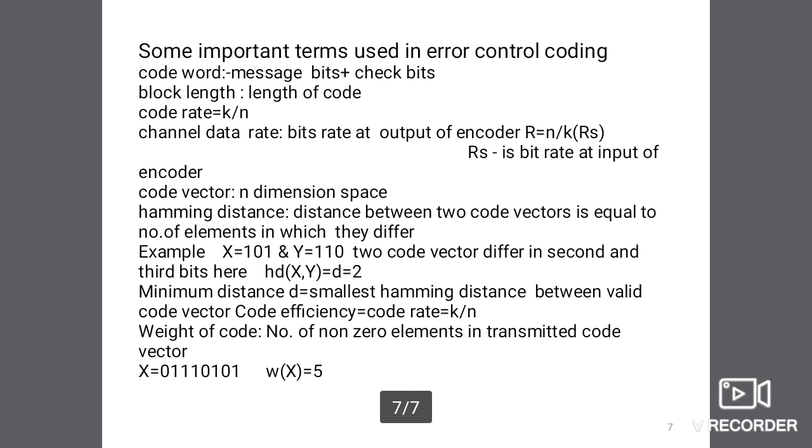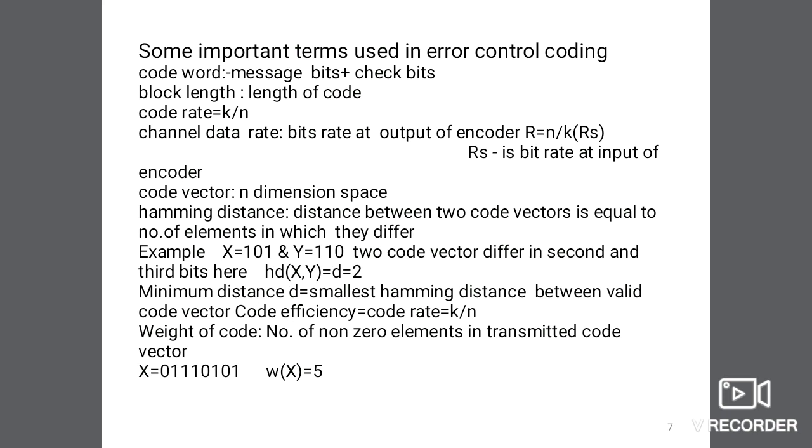Some important terms we use in error control coding. First is code word. It is the combination of message bits and check bits. Second is block length, meaning length of the code. And code rate, it is the ratio of k upon n, meaning message bits upon total transmitted bits.